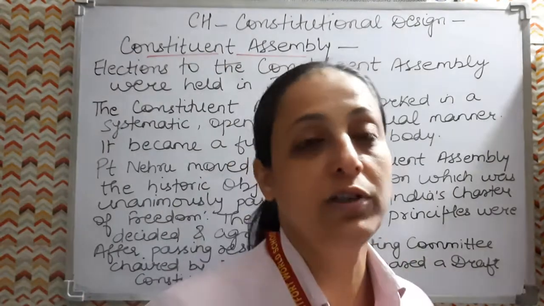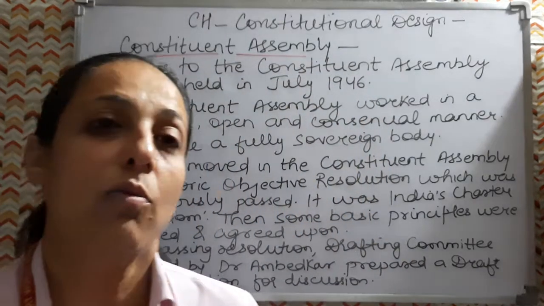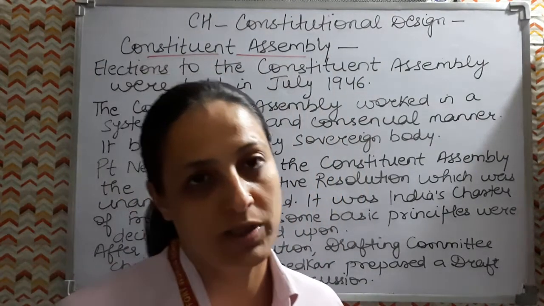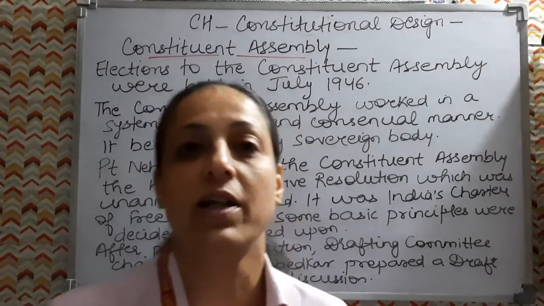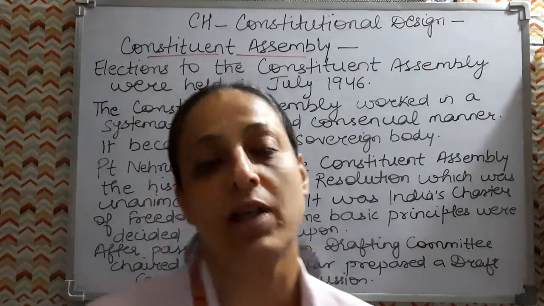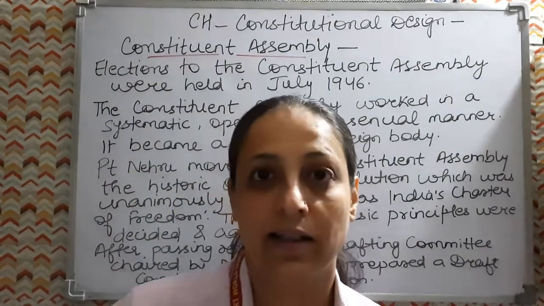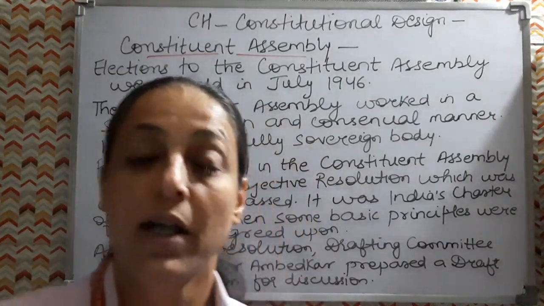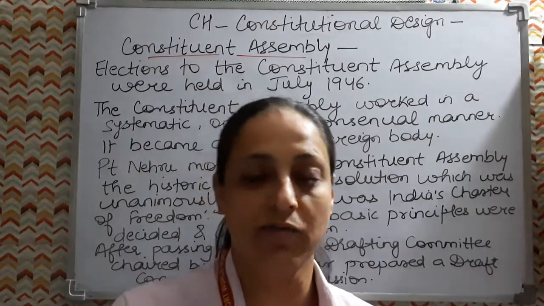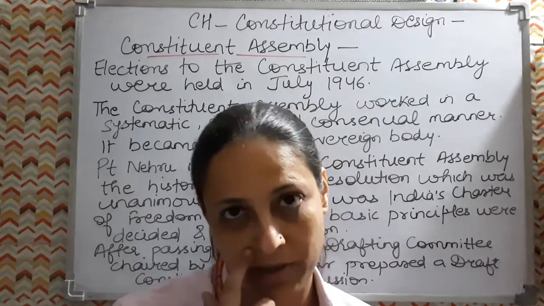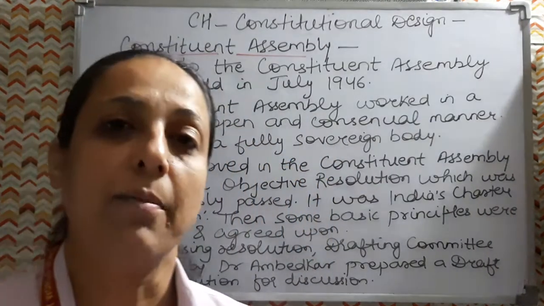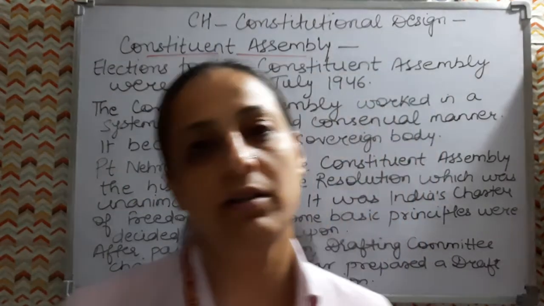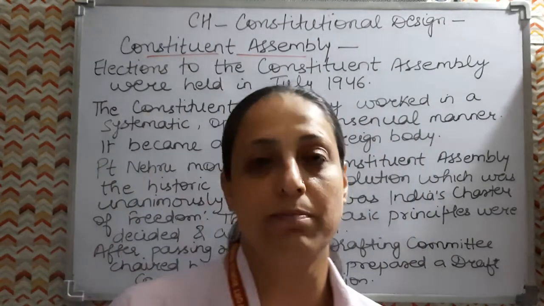So the drafting of the document called Constitution was done by the Assembly of Elected Representatives called the Constituent Assembly. The elections were held to this Constituent Assembly in July 1946, and the first meeting was held in December 1946. After the partition, the Constituent Assembly again divided into India and Pakistan.